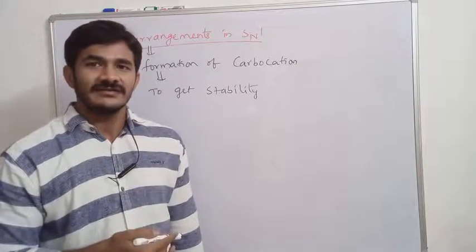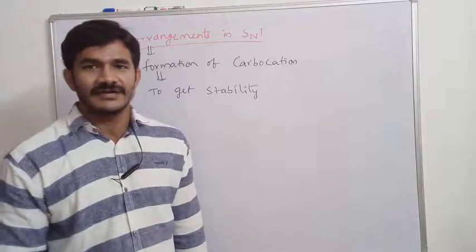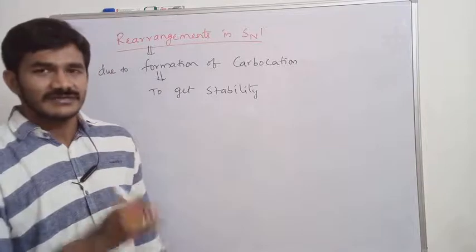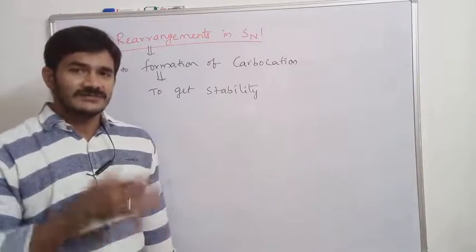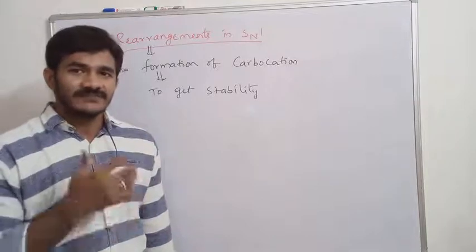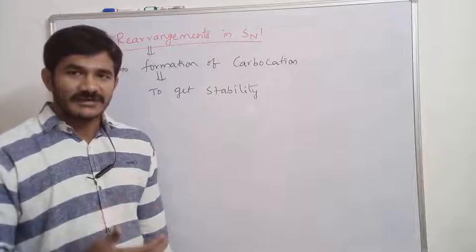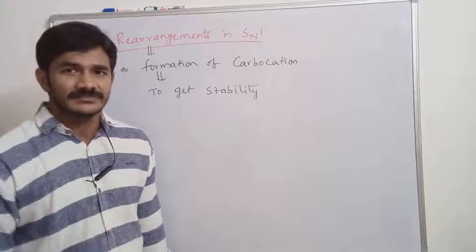A primary carbocation, mostly least stable, may convert into a more stable tertiary carbocation. Because of this stability, molecules will undergo certain types of rearrangements. In the first step of the SN1 mechanism, the slow step forms the carbocation. When carbocations are formed, they may undergo rearrangement and form rearranged products.